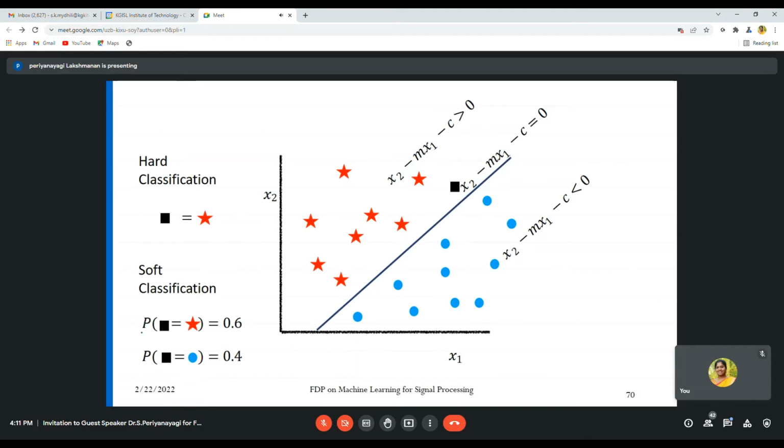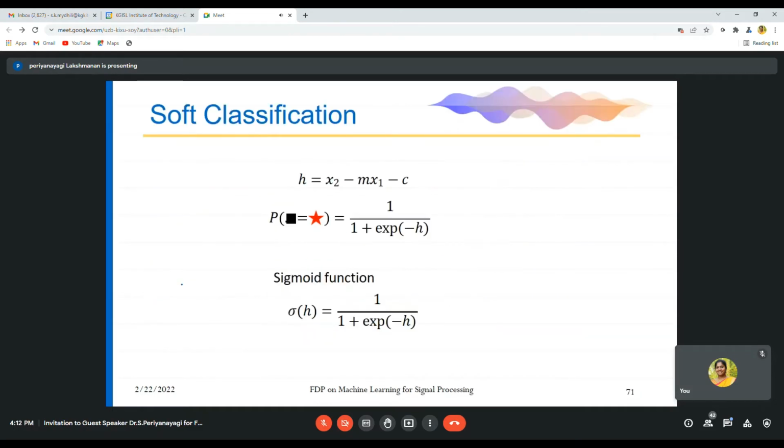If you say the probability of this black box being a lotus is 0.6 because it is nearer to this line, and the probability of being a rose is 0.4, that kind of classification is called soft classification. So if we classify depending on the probability value, it is soft classification. Just by using the nearest neighbor algorithm, it is hard classification.